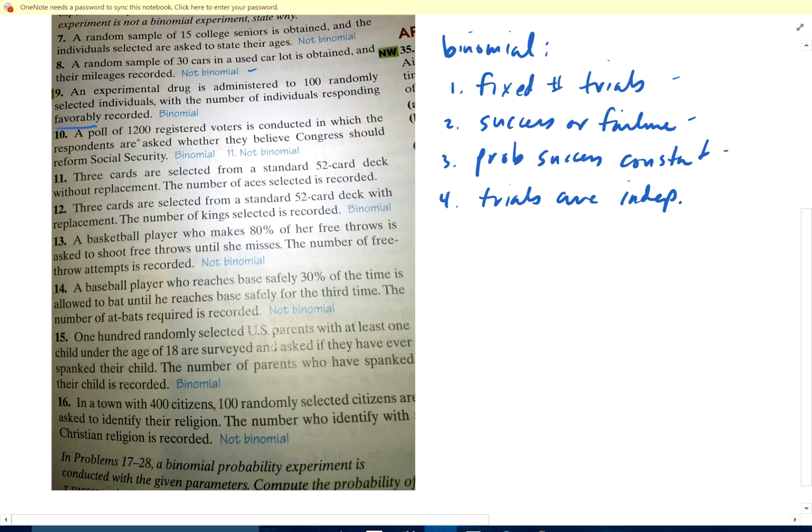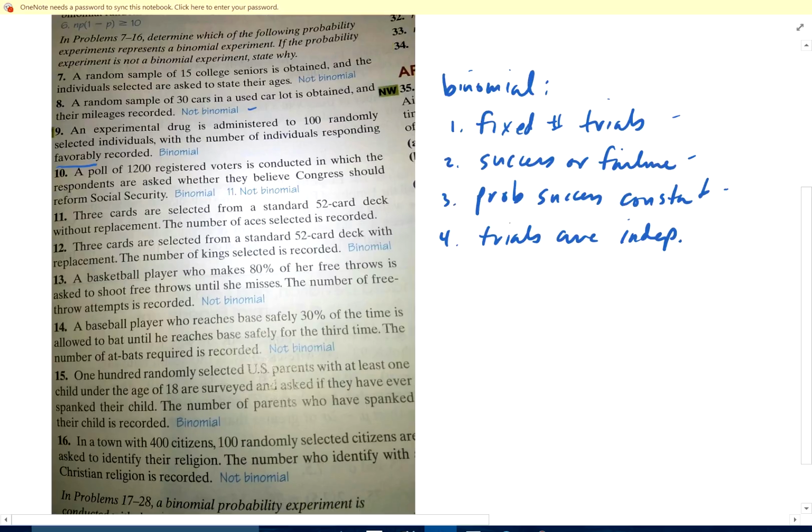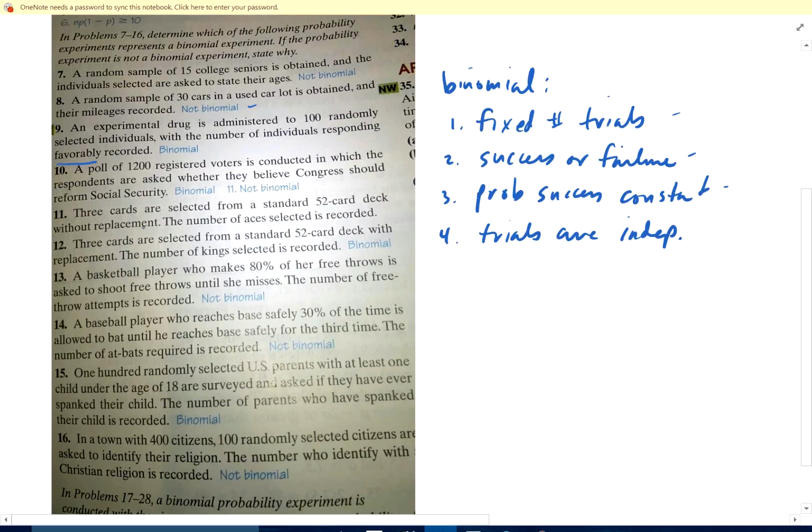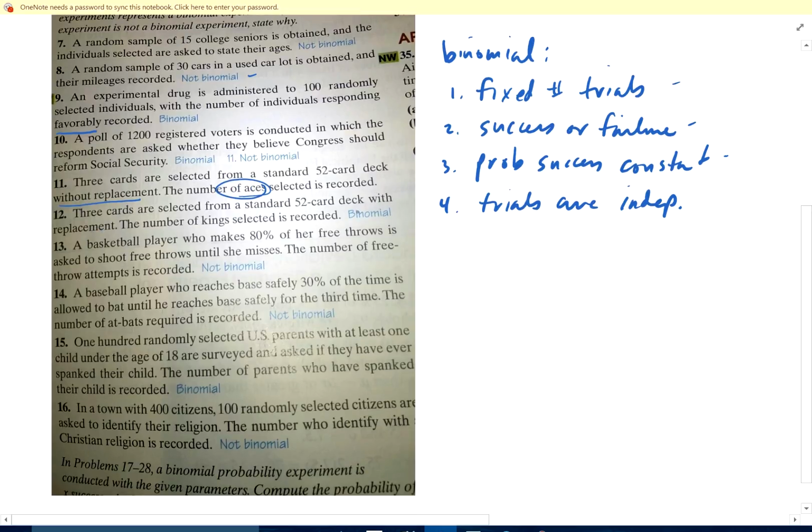11 or 10. 1,200 registered voters are surveyed in which the respondents are asked whether they believe Congress should reform Social Security. Yes, it is binomial. 11, 3 cards are selected without replacement. When you select them without replacement, the probability of an ace changes because you don't put the card back in. Now, if you select with replacement and you select the number of kings, that is binomial because the probability of selecting a king stays constant every time. Okay, and you're selecting 3 trials, there's success or failure, king or not, and they're independent of each other.